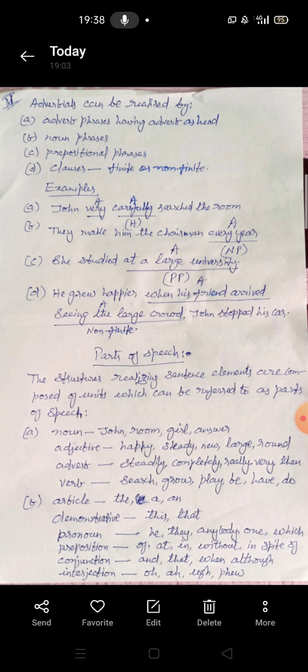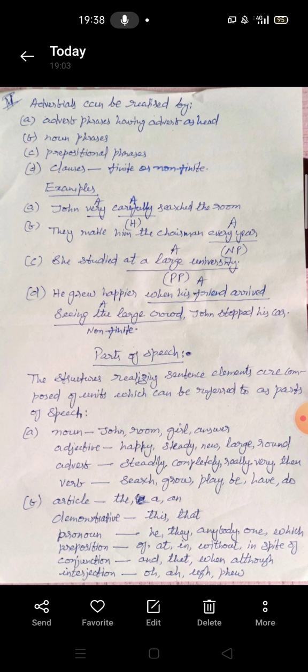So this is finite. Remember I told you, a finite verb agrees with the subject in terms of number and person. It also carries tense and mood. It shows voice and aspect. So this is a finite verb which shows the tense. There are three non-finite verb forms that we have: the to infinitive, the ing participle, and the past participle, that is the ed participle. Here arrived is not a participle, it shows the tense. So we have a finite clause.